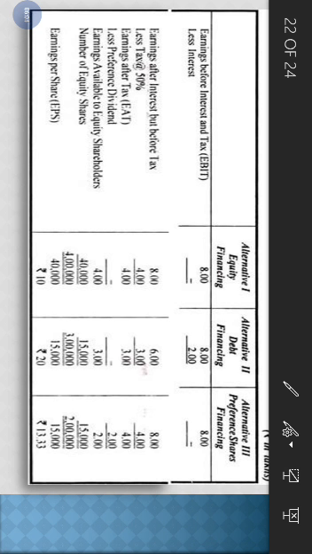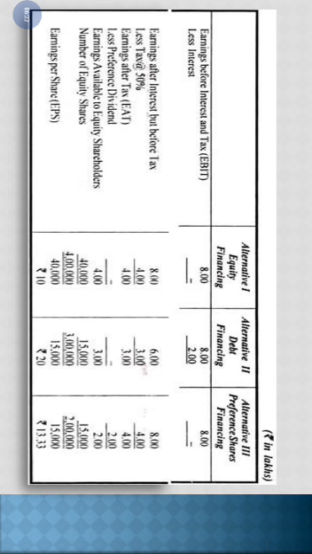Okay, so in the first alternative it is 40,000, that is 15,000 which we have previously issued and 25,000 which we have issued in alternative 1, so it comes to 40,000. In alternative 2, the number of equity shares will be 15,000 only, right?